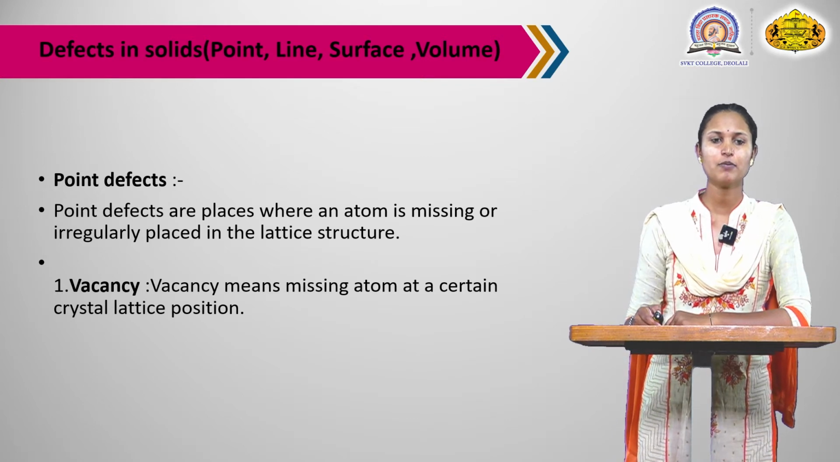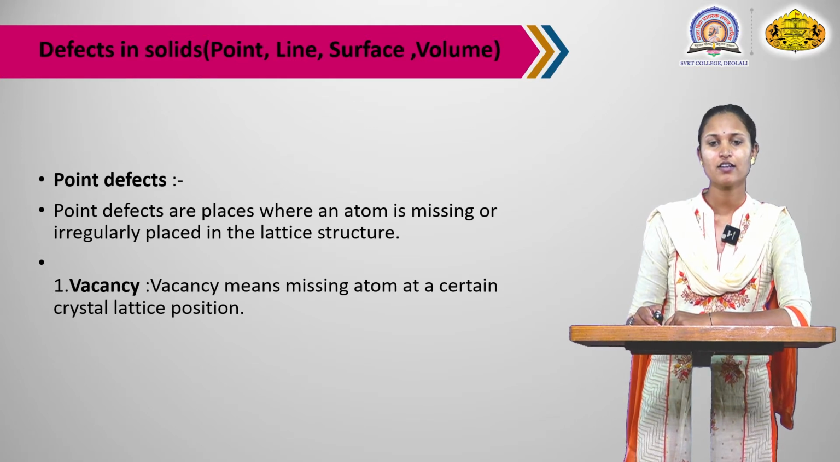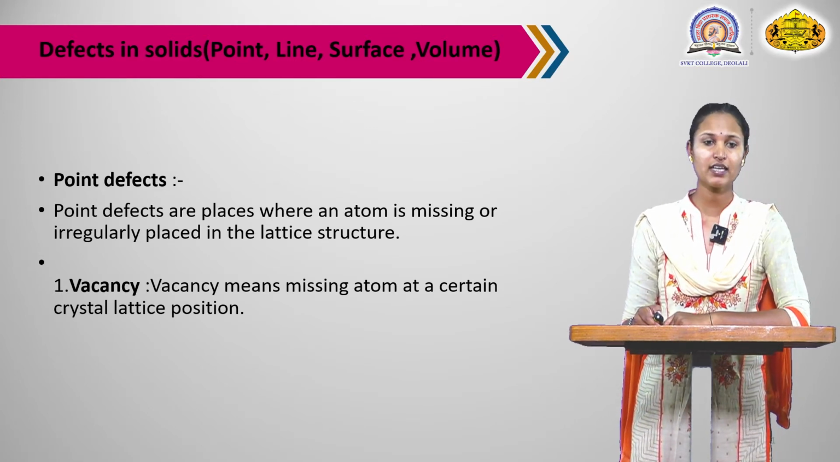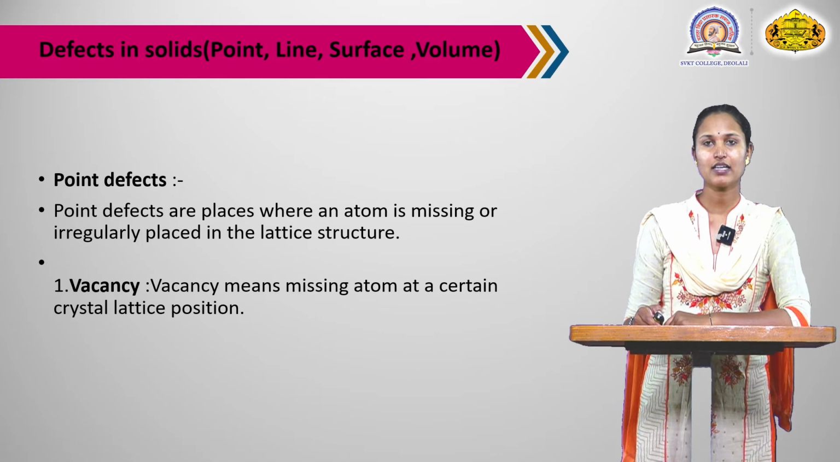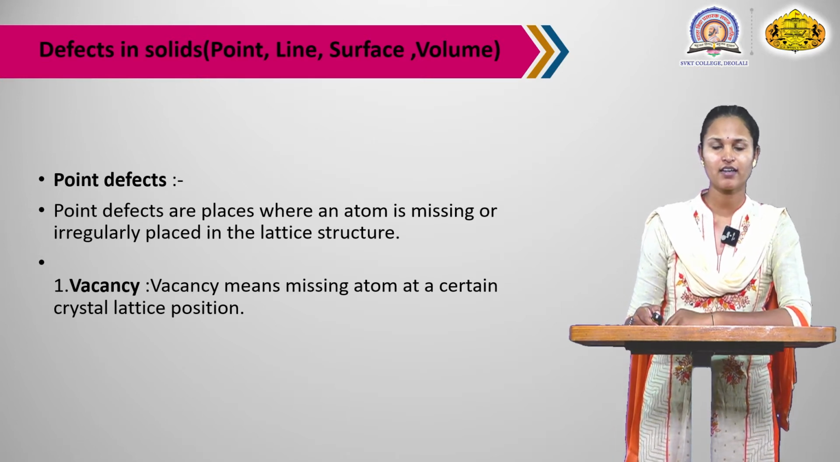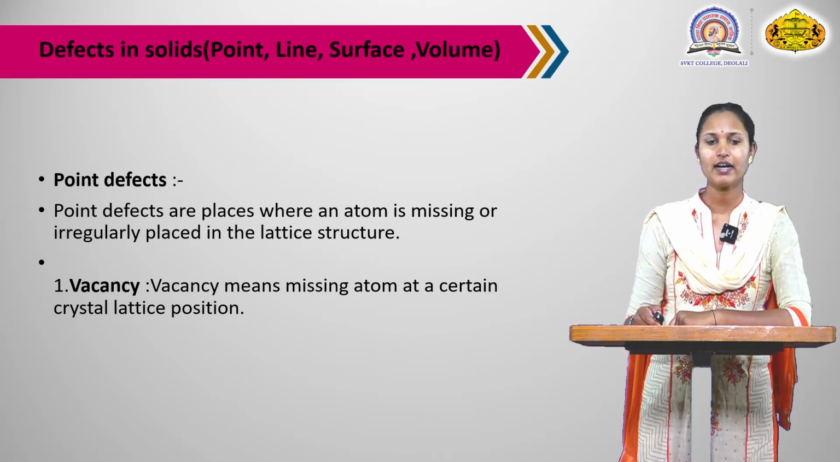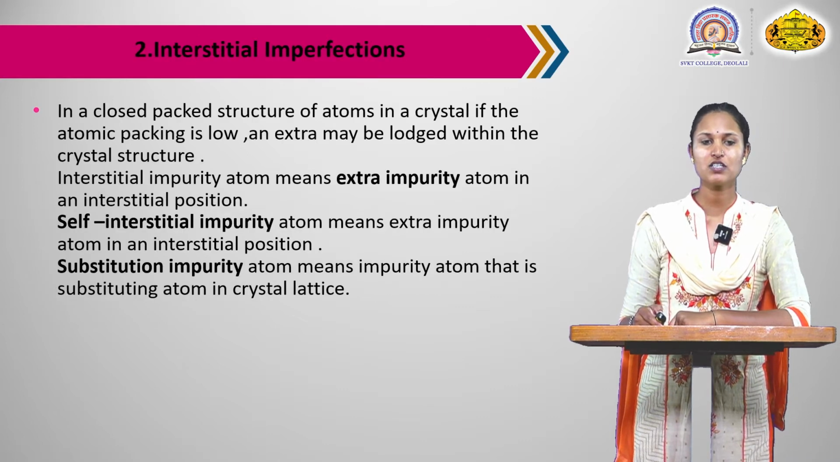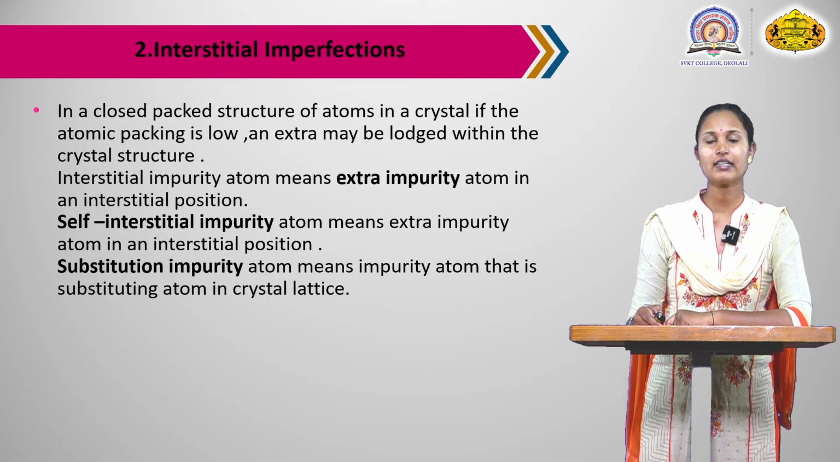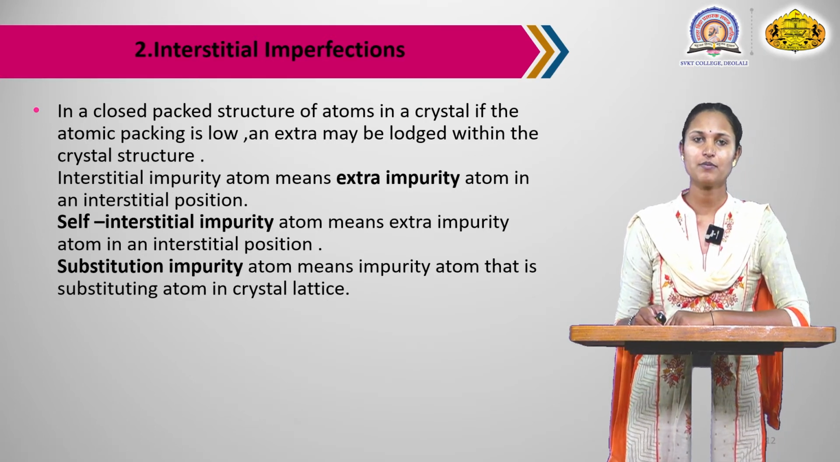Then we will study the first, point defects. Point defects are places where an atom is missing or irregularly placed in the lattice structure, meaning one atom is missing or its position is misplaced. The first sub-point of point defects is the vacancy. Vacancy means a missing atom at a certain crystal lattice position. The second is interstitial imperfection in a close-packed structure of atoms in a crystal.